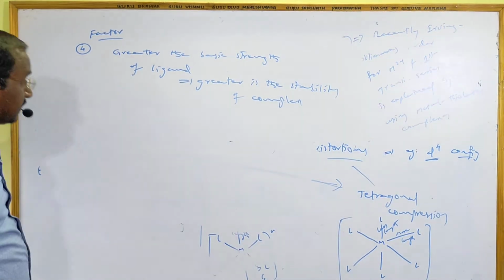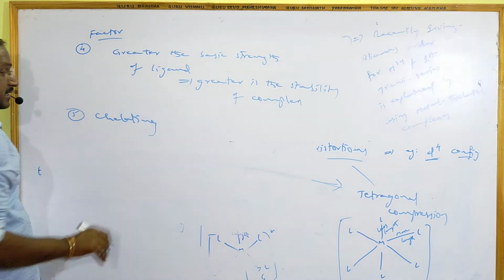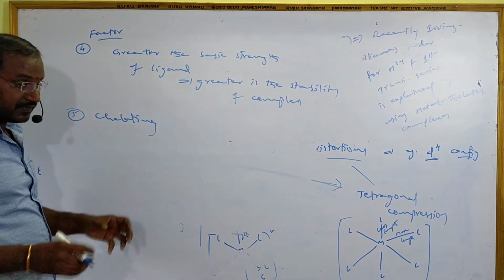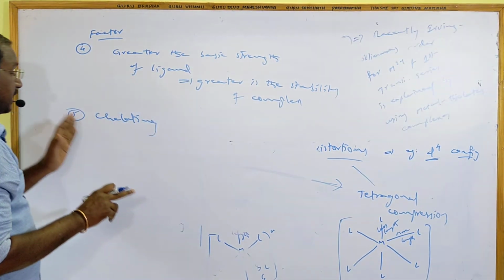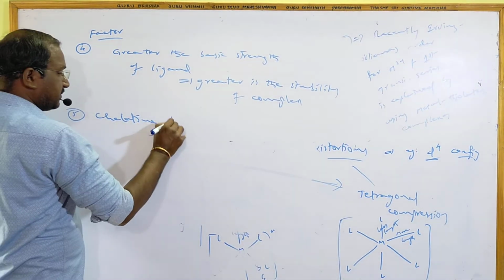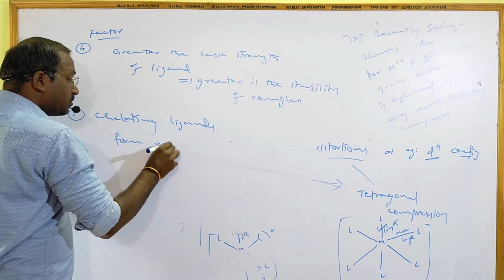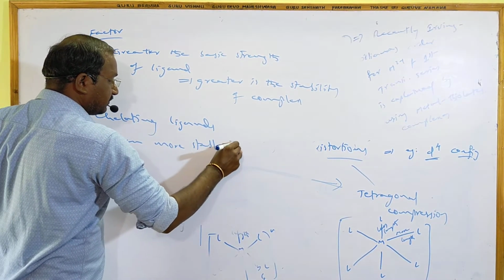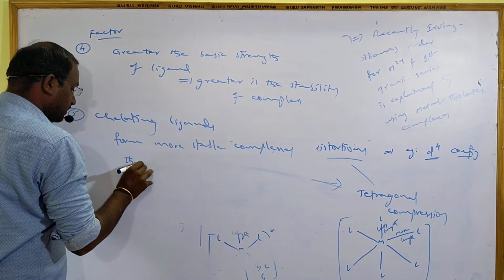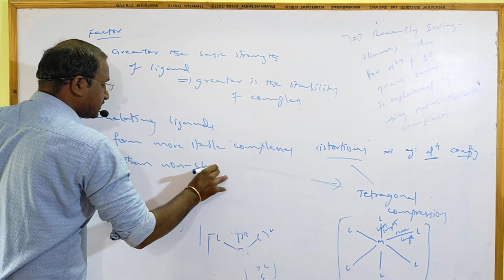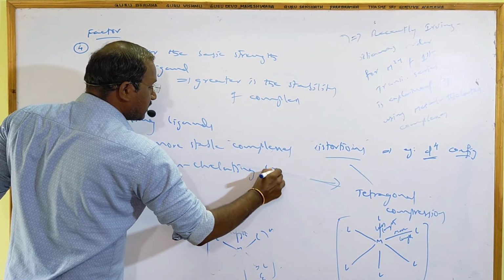And the fifth factor, chelating ligands. Chelating ligands means ring forming ligands. When they form the bond with the central metal ion, they form a cyclic ring. So chelating ligands form more stable complexes than non-chelating ligands.